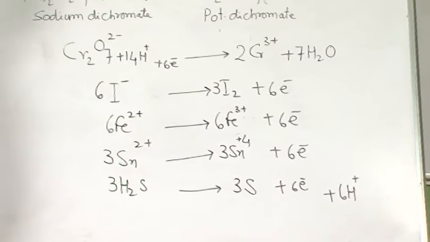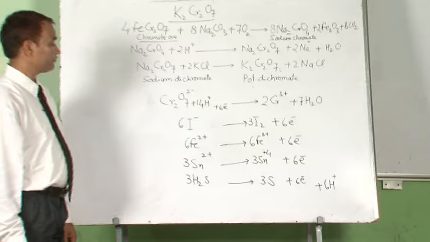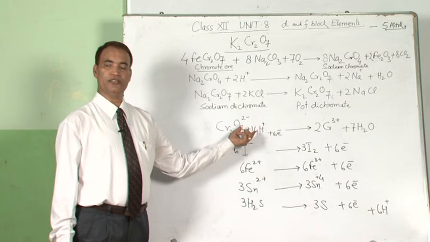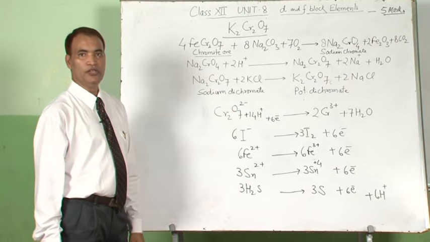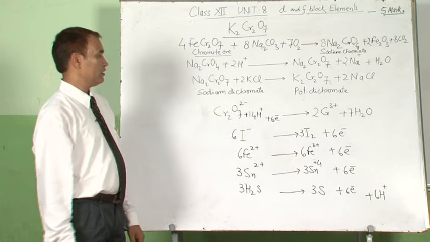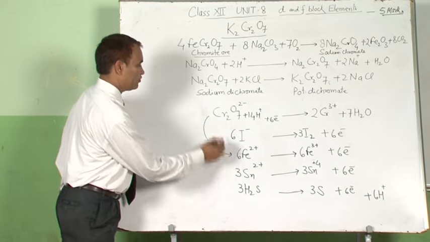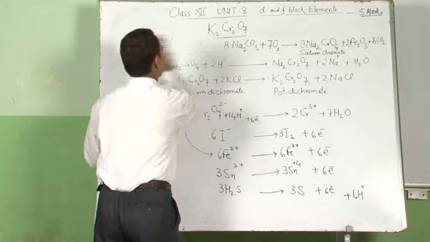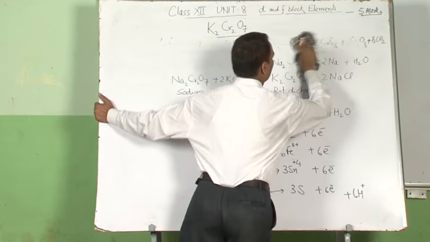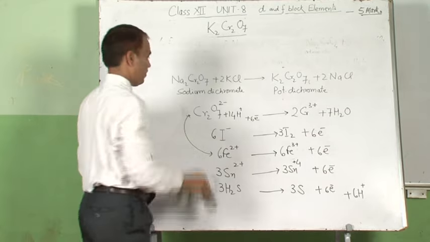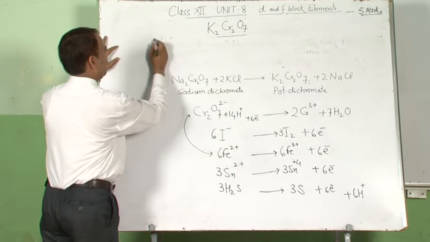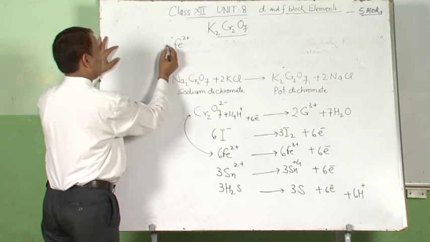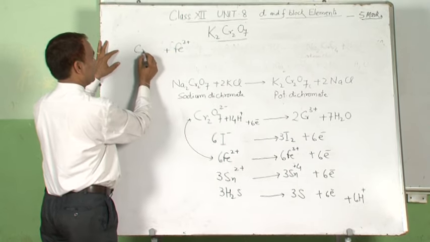For example, the question is asked, what happens when ferrous sulfate is treated with potassium dichromate in presence of sulfuric acid? So instead of writing the complete reaction, we can write this ionic reaction only. Taking these two, how can we write the reaction? Ferrous ion, that is Fe2+, reacts with potassium dichromate, write only the dichromate ion.